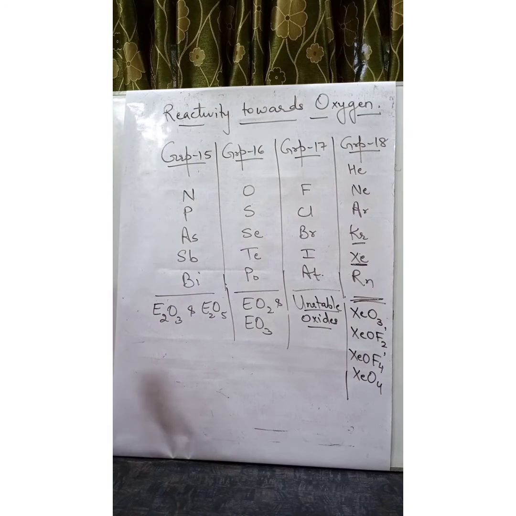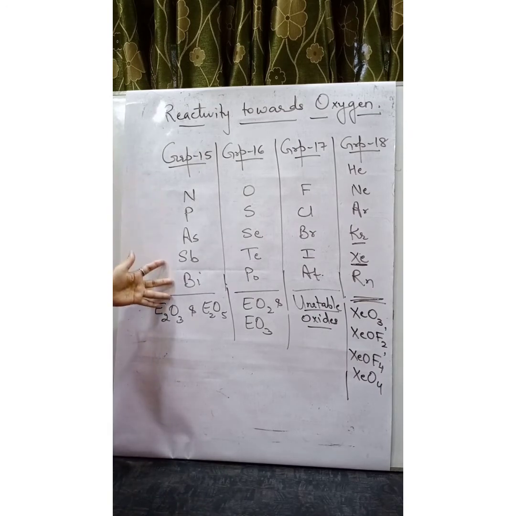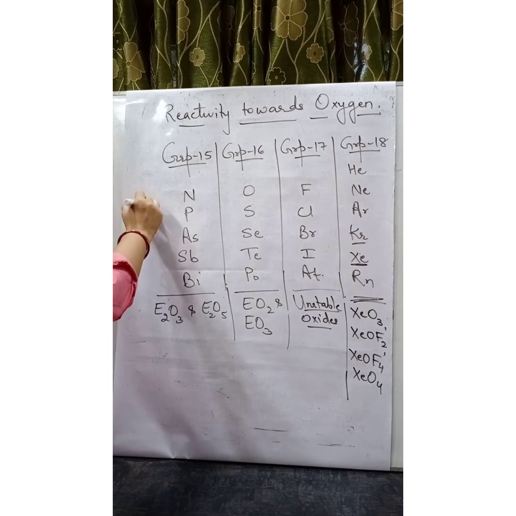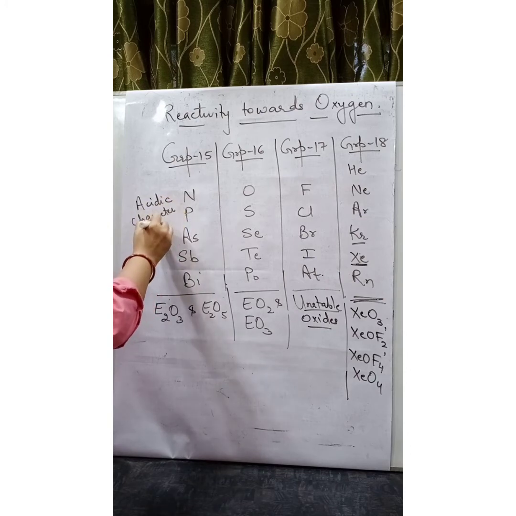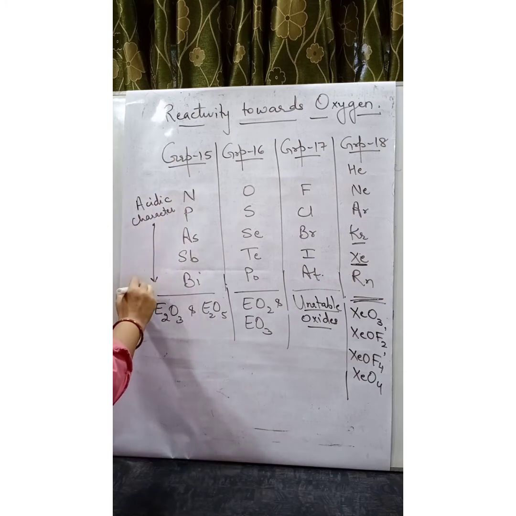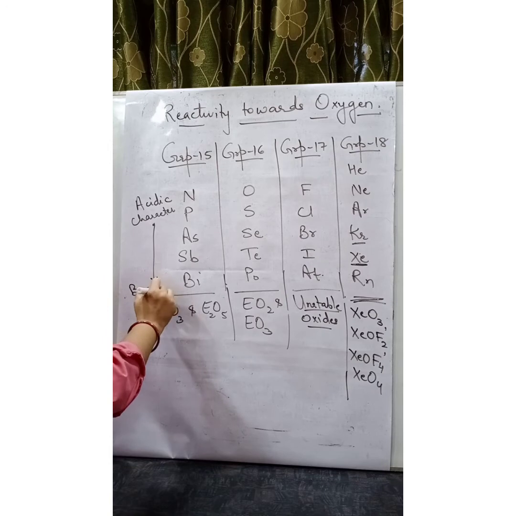Now, when we move towards the bottom of the periodic table in a group, we notice that the acidic character of oxides of group number 15 changes into basic character.